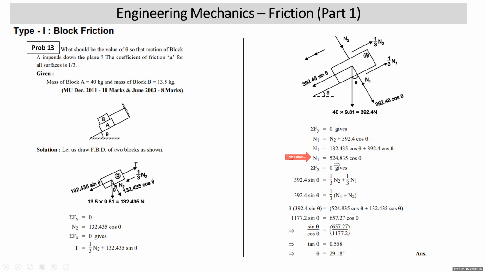N1 from here is 524.835 cos theta. Add them up, you get 657.27 cos theta. On the left hand side, on simplification, 1177.2 sin theta. Sin theta upon cos theta gives you 657.27 upon 1177.2. So tan theta is 0.558 or theta is 29.18 degrees. So at this value of theta, that is 29.18 degrees, block A will be on the verge of going down.